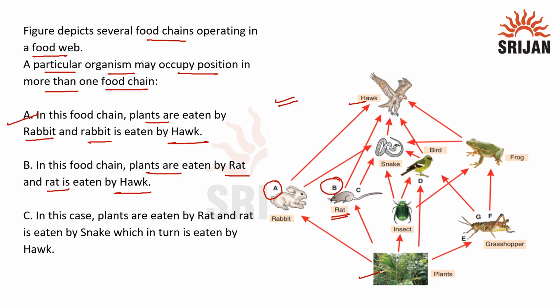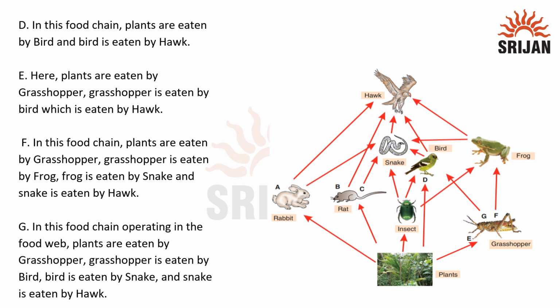In case of food chain C, plants are eaten by rat, rat is eaten by snake, and snake is in turn eaten by hawk. So this is food chain C: plants eaten by rat, rat eaten by snake, and snake eaten by hawk. In food chain D, plants are eaten by bird and bird is eaten by hawk. So here we have food chain D, plants eaten by bird and bird eaten by hawk.